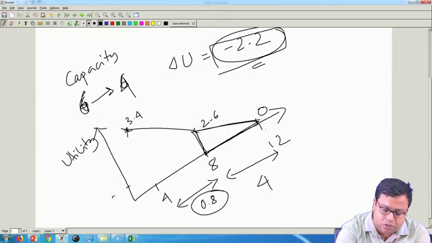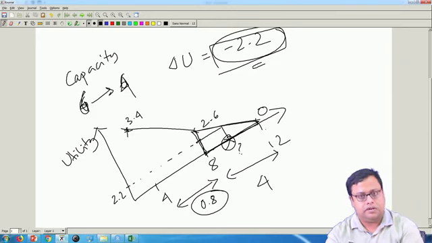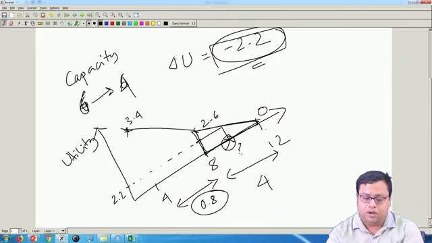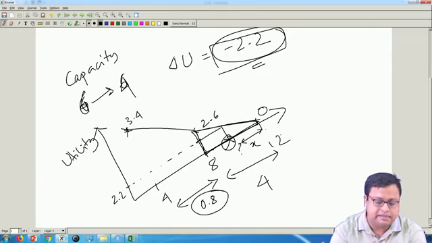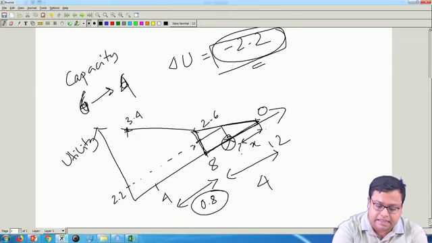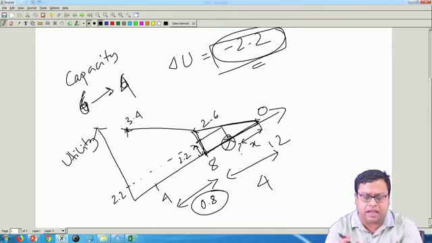So, let us say this is 2.2, correspondingly this is the point, and if you draw a straight line, you try to find out what is this score. What is this score? So, how will I find out that? Let us say this distance is x. How much is this distance? This distance is 2.2. So, carefully check.